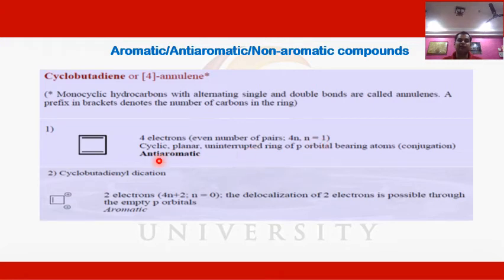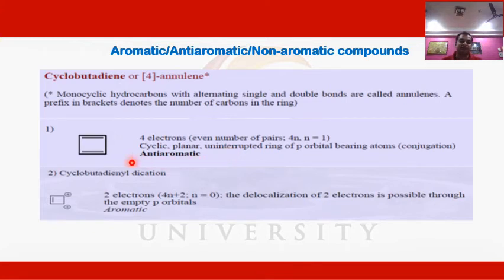So this cyclobutadiene is cyclic in nature, planar, and its conjugation is in alternate double bond, single bond. That's why the pi electron cloud is in conjugation. That is, there are uninterrupted pi electrons present above and below this cyclic ring in the case of cyclobutadiene. So that's why this compound will be considered an anti-aromatic compound.